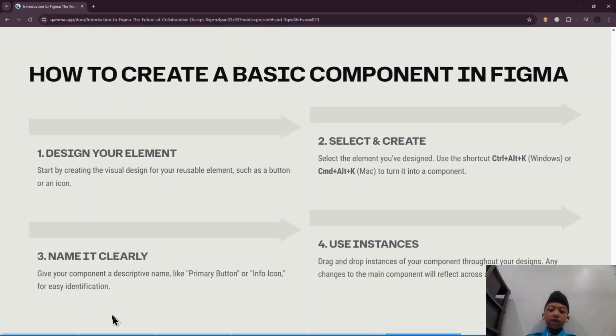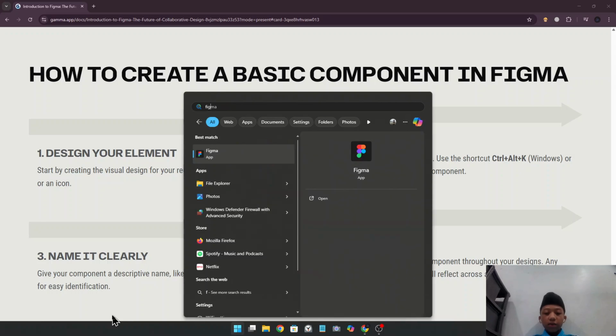How to create a component in Figma? Okay, there are four steps to make a component in Figma. We go directly to the material. First, design your element. Start by creating the visual design of your reusable element, such as a button or icon. First, we open Figma.